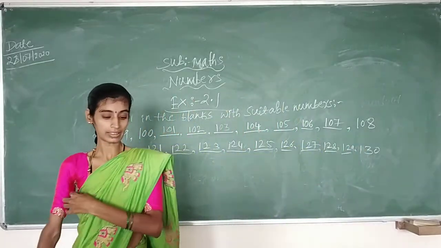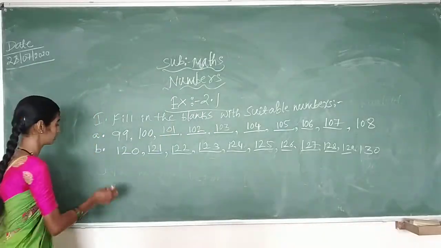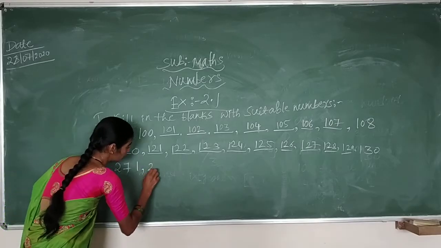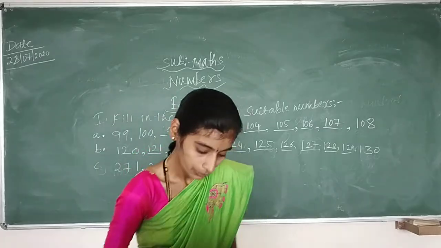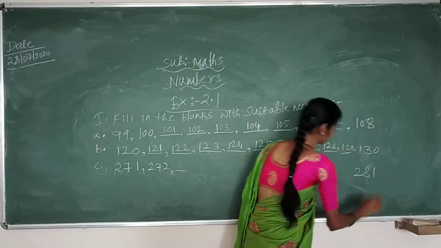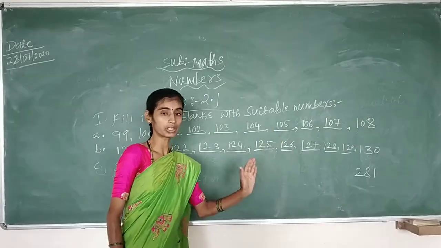So in that again you can go to the third question, C question. It is 271, 272, and they have given you the dash up to 281. So last number is 281. So up to the last 281, before that what will come?